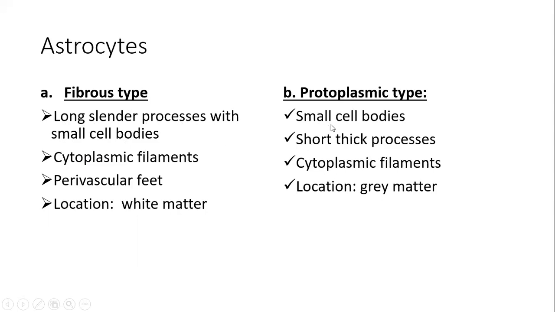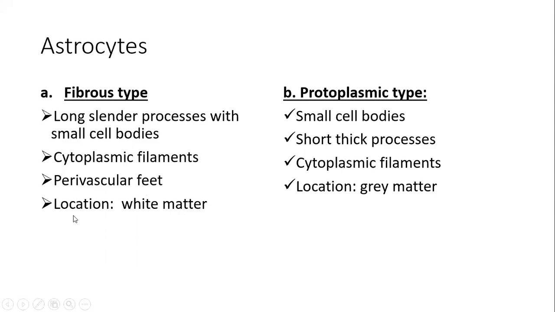However, protoplasmic type of astrocytes have small bodies as well as short but thick processes. Both of these types have cytoplasmic filaments, and both also have perivascular feet.